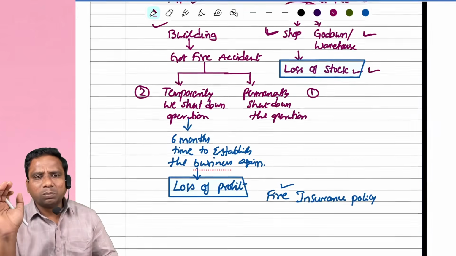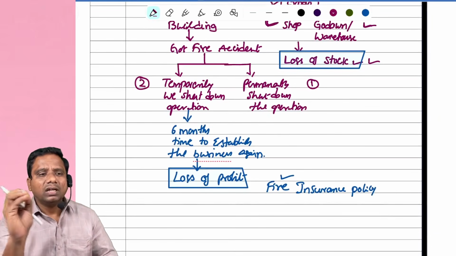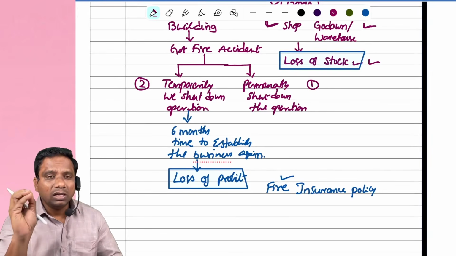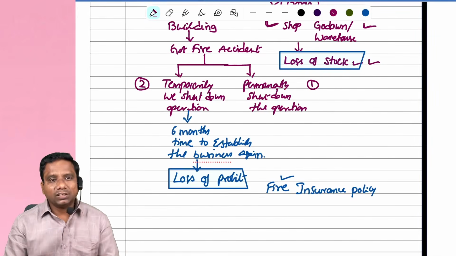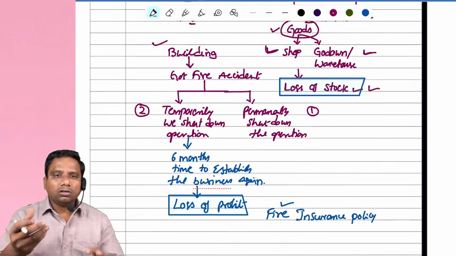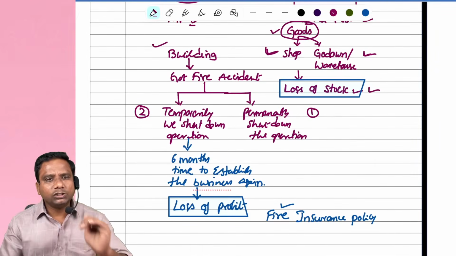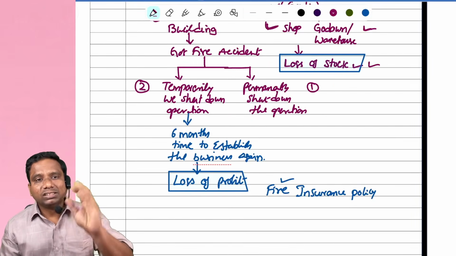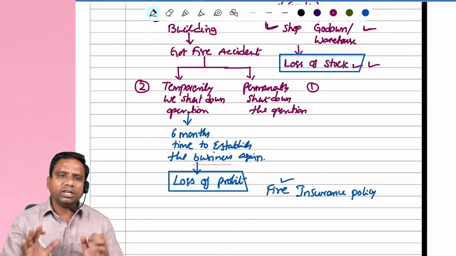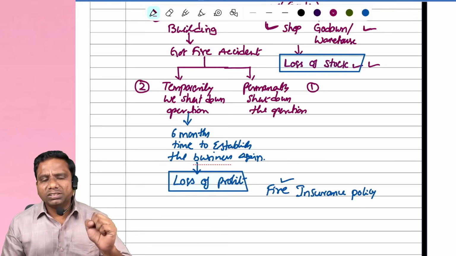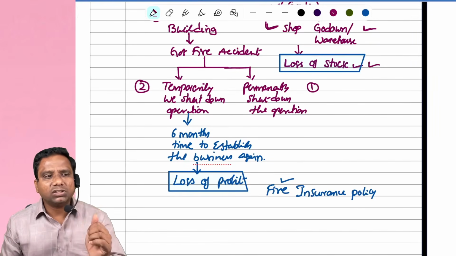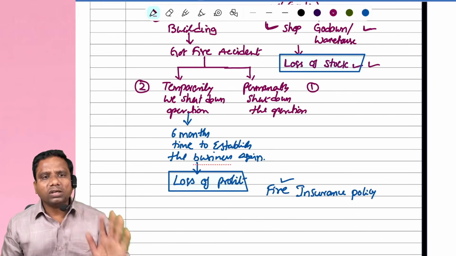If the business is permanently closed, we can say that the business is dissolved. But if the business is temporarily shut down for the renewal or renovation of the building, to restore the building, then we call it a temporary shutdown of the business operation, for a temporary purpose, for example 3 to 6 months, or 9 months, or 12 months, or whatever it may be.